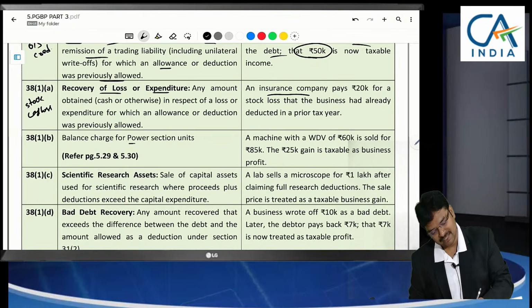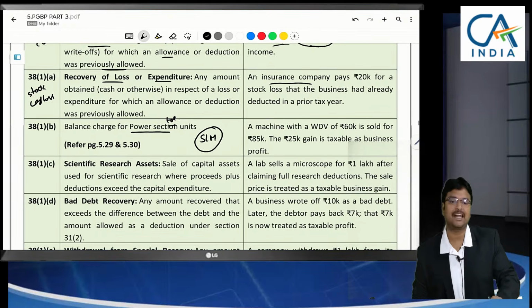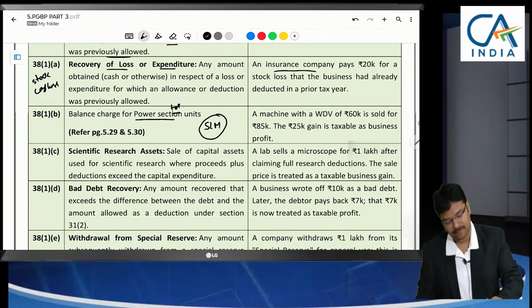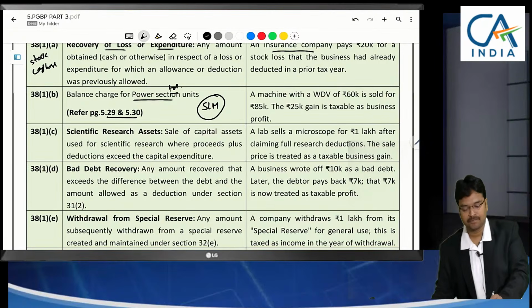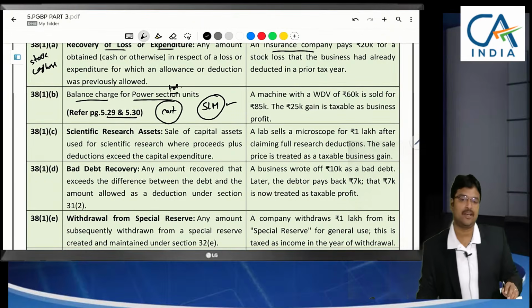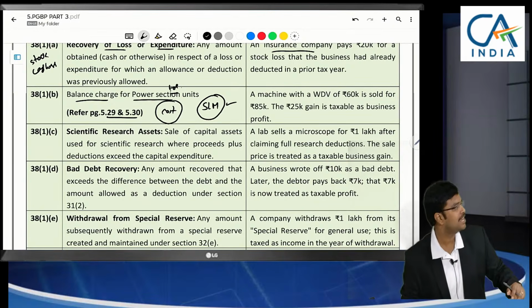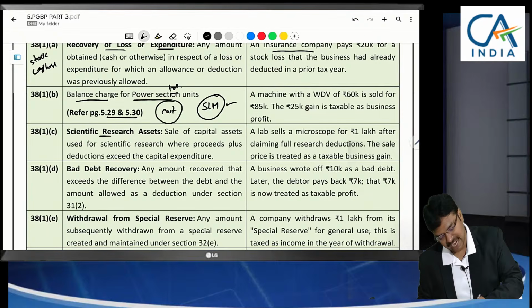Next, power sector units. Power sector units have the option to claim depreciation on a straight line basis, which we have discussed in part 2, the depreciation aspect. You can go through it; I have given the page numbers there. They can claim depreciation as a deduction, and to the extent of cost, the amount at the time of sale will be treated as business income only. Usually for depreciable assets we say short term capital gain, but for power sector units we treat it as a balancing charge.